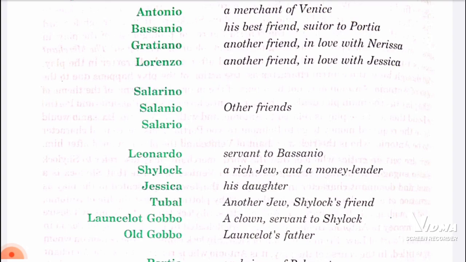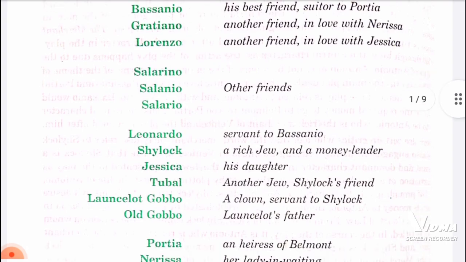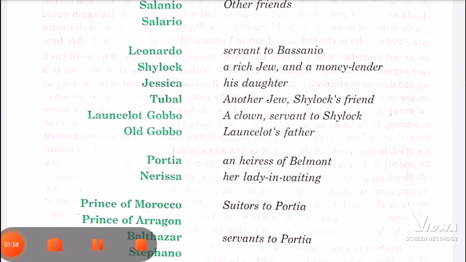So now comes Salarino, Salanio, and Celerio. These are the three friends, so don't get confused by these names, as I am also very confused whenever I am reading this play. Then comes Leonardo, a servant of Bassanio. Then comes Shylock. I told you that Shylock is a rich Jew, and Jew is a type of, we can say, a religion or a race. He is also a moneylender. Jessica is the daughter of Shylock. Then comes Tubal. Tubal is another Jew, and he is a friend of Shylock.